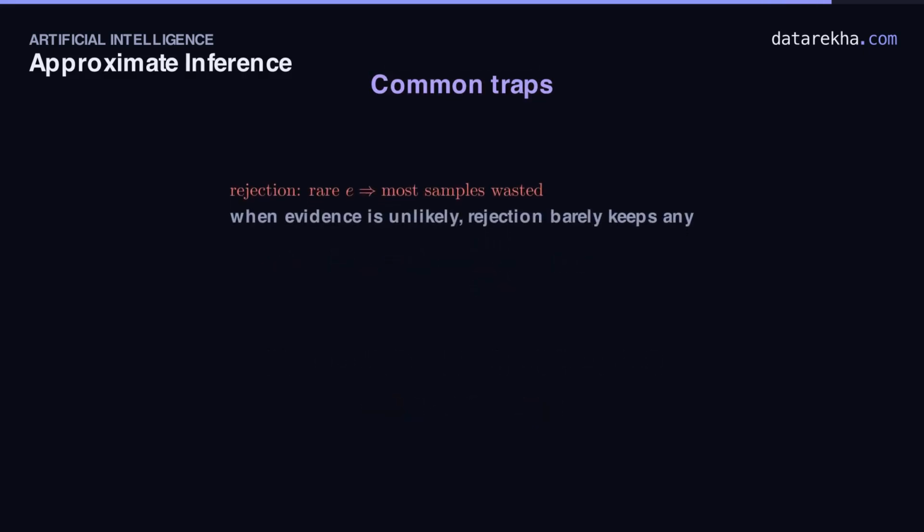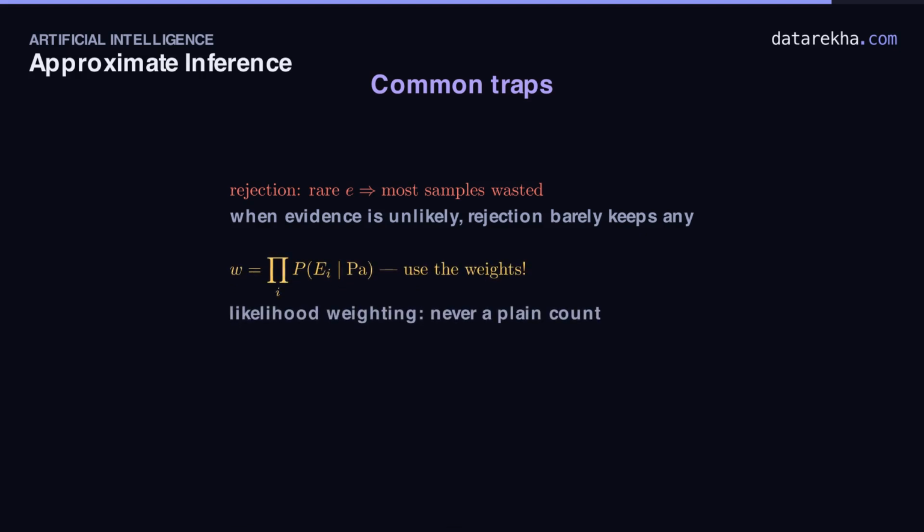Trap 1. Rejection sampling, and rare evidence. If what you observed is unlikely, you'll throw away almost every sample, and the few survivors give a shaky estimate. Reach for likelihood weighting instead. Trap 2. Forgetting the weights. In likelihood weighting, the answer is a ratio of weight sums, not a count of samples. Count naively and you get the wrong number.